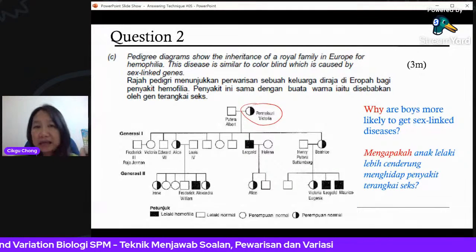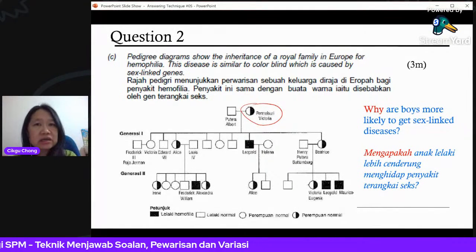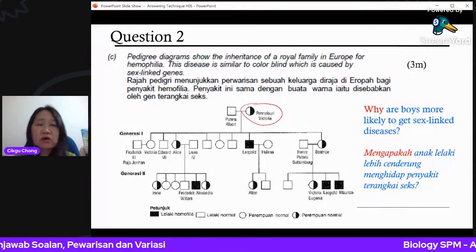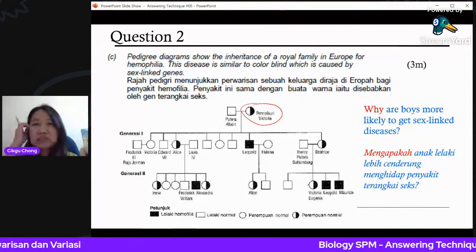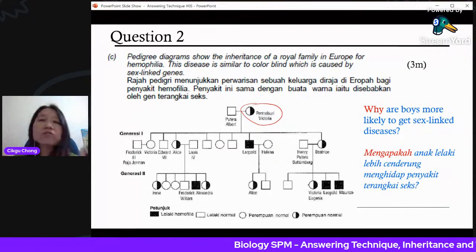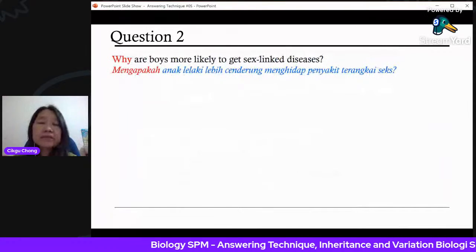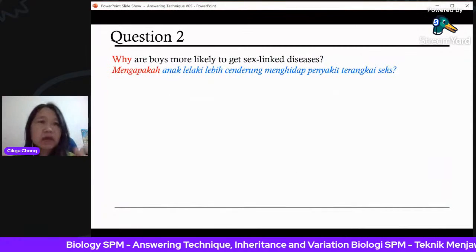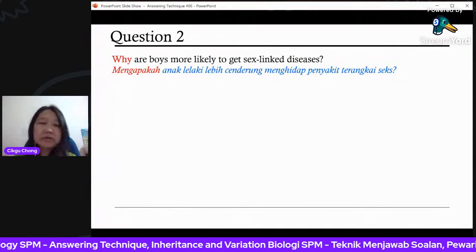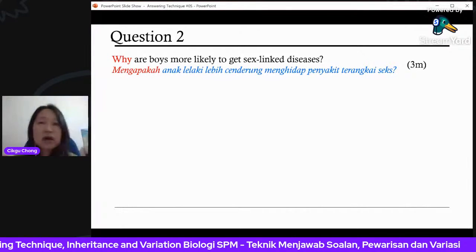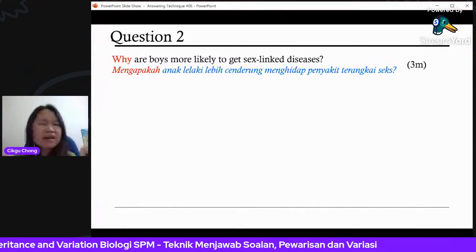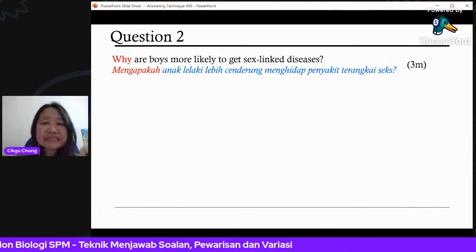This allele that causes this disease, whether color blindness or hemophilia, this recessive allele is only found on the X chromosome. Now, here's the question again. All right, 3 marks. How to answer? Many of you know, but don't know how to say it, how to write it.